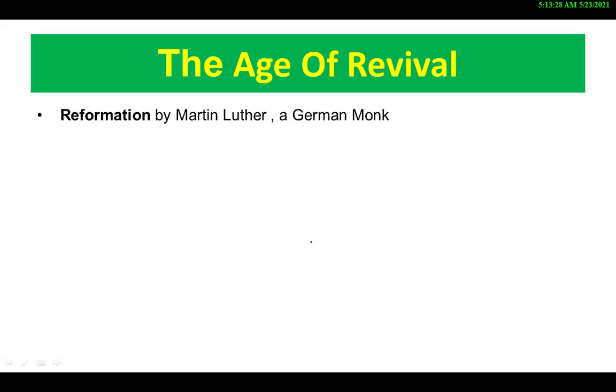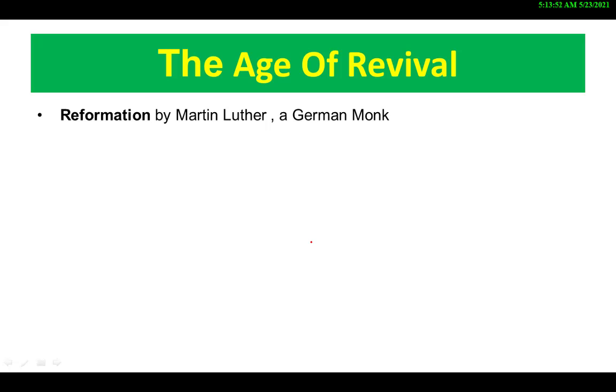Martin Luther was actually against the ill practices and corruption of the church. He wanted people to read and study the Bible instead of blindly following the priest and church orders. So he wanted to educate the people. He wanted to arouse the people to learn their Bible.